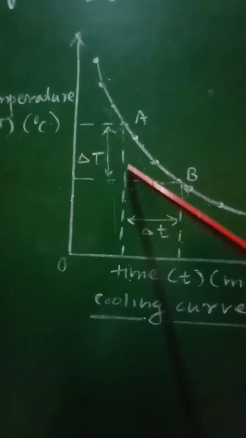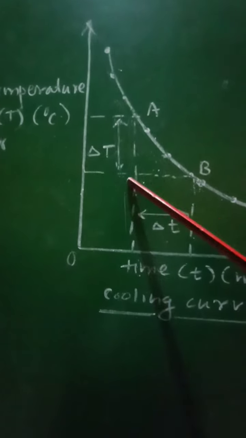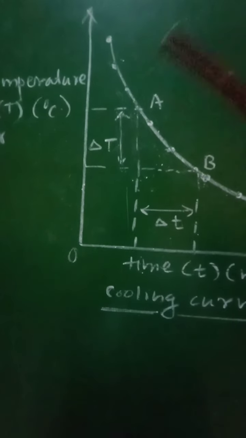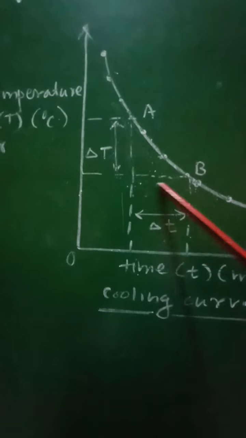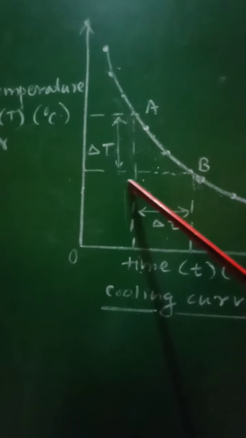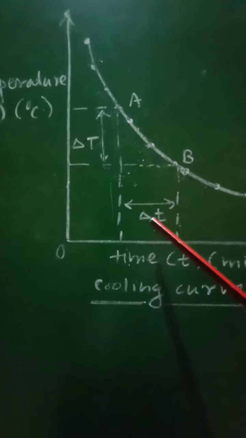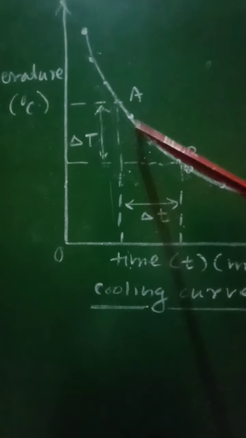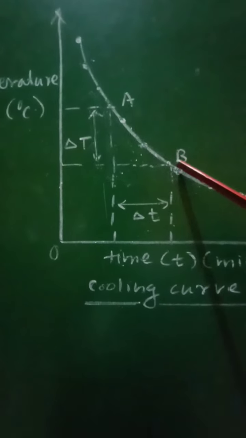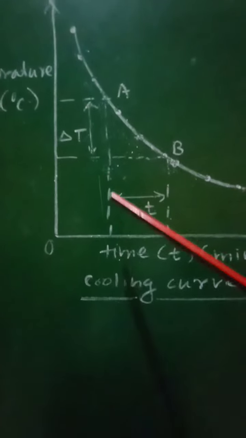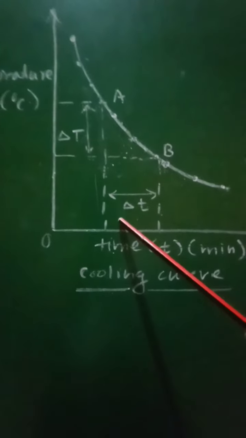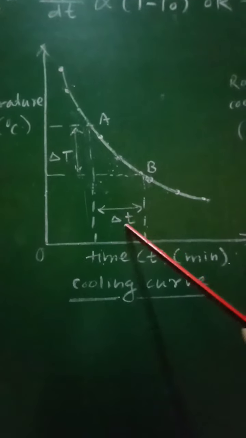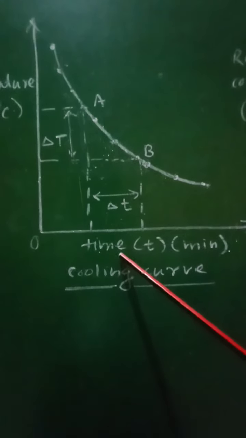Then this difference will be delta T, that is the change in temperature between the 2 points A and B, and this difference will be delta t, that is the change in time. Like this, if you select a number of points, draw the tangent at each point and find the slope of each tangent, then a large number of dT by dt readings we will get from this cooling curve.